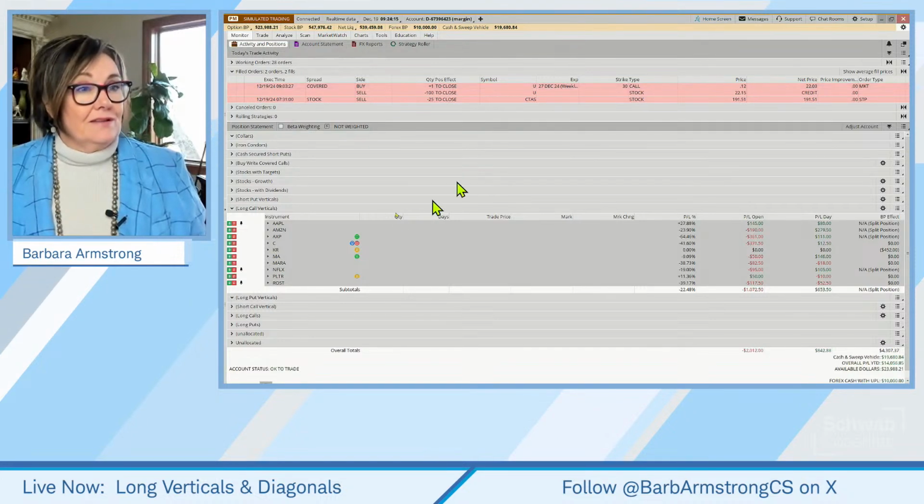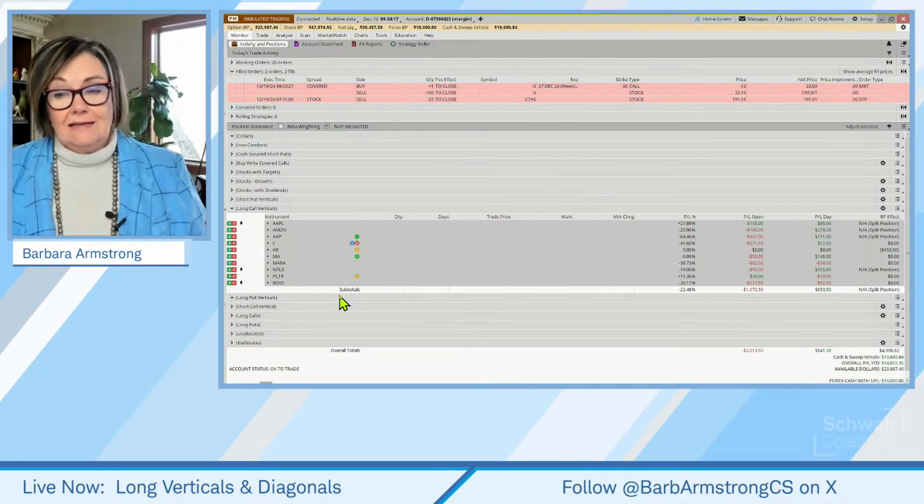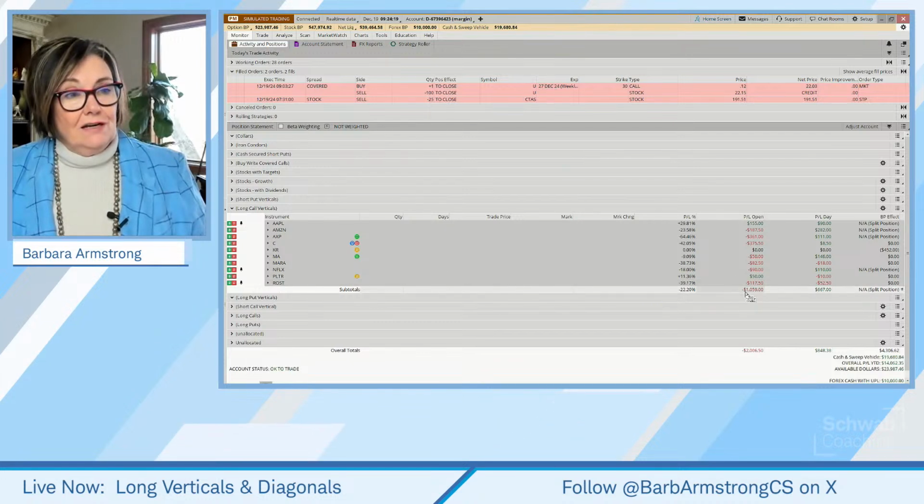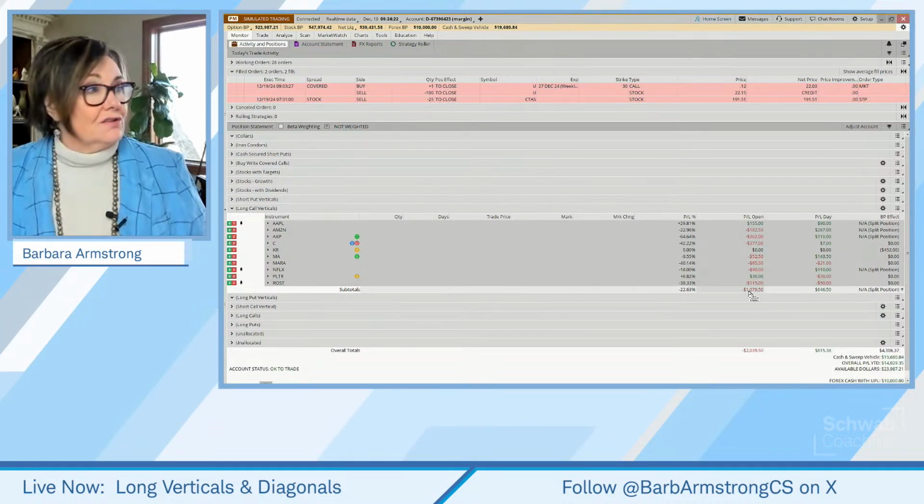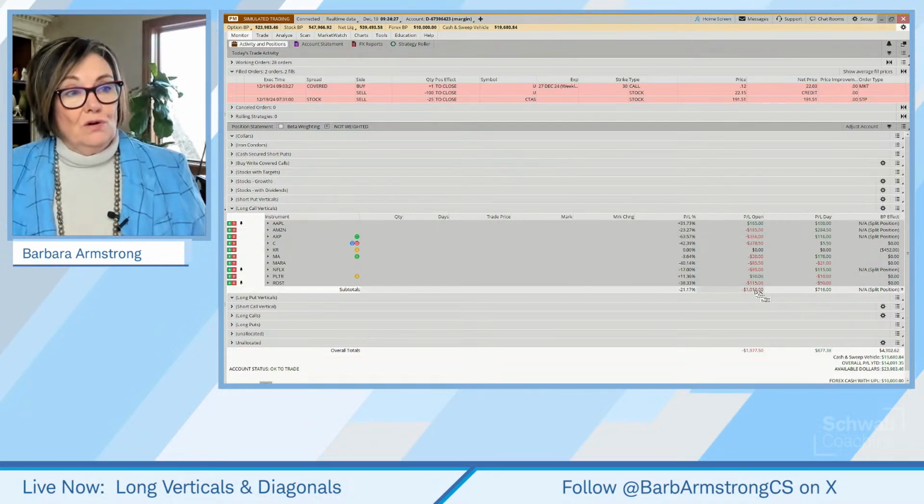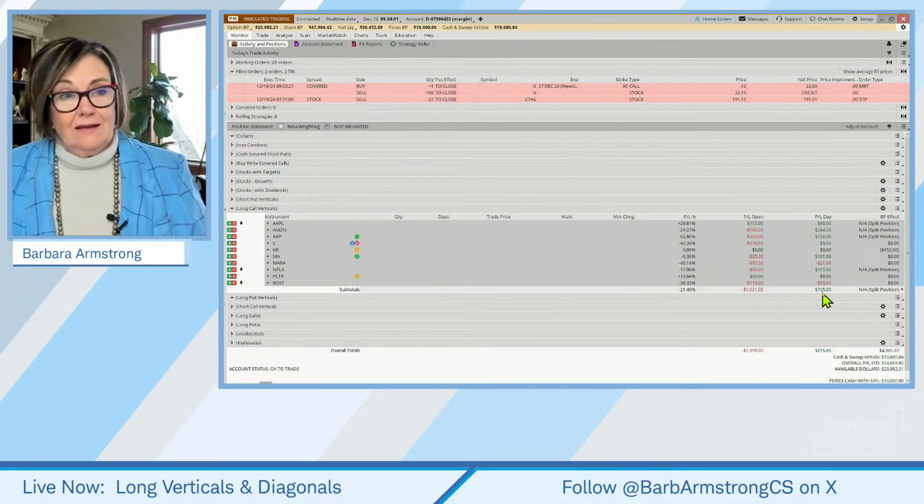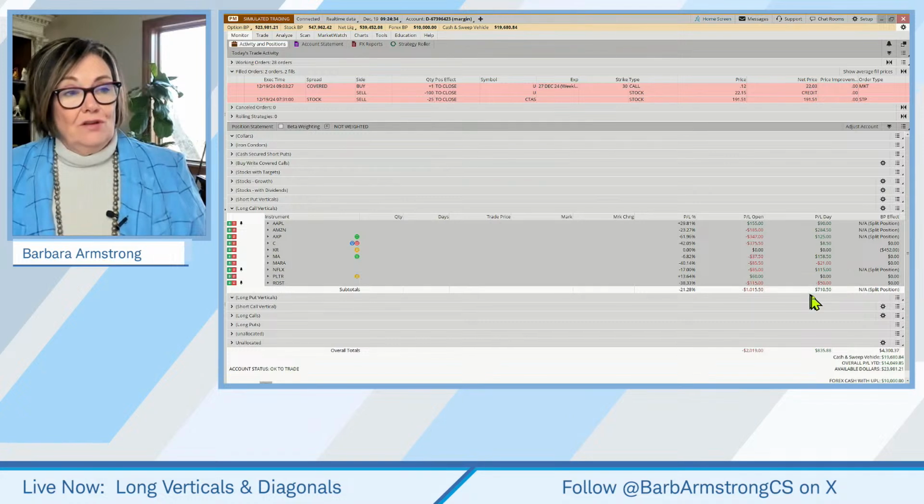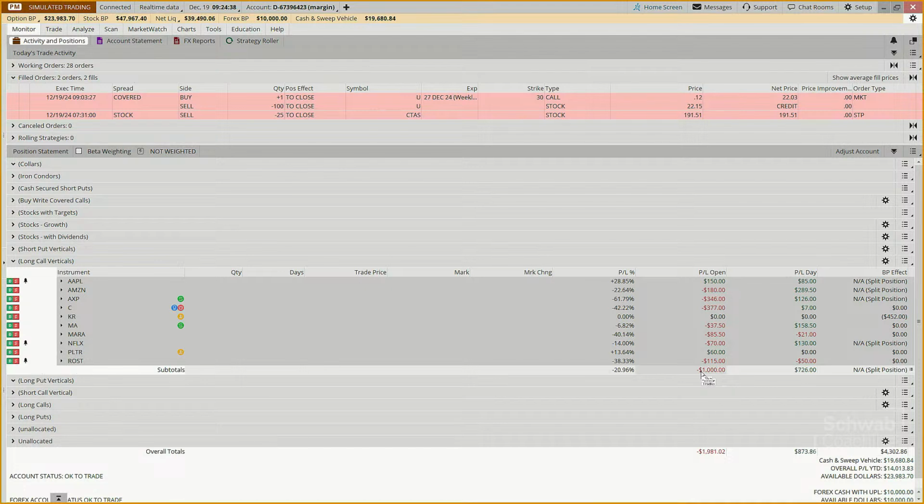Although yesterday was painful, this account was probably down about $3,000. And so here we're now down $1,000 on our long call vertical positions, but we were down when the market opened. We were down 1,700 and something. We've cut that loss from 1,700 to 1,000. And so the only one of these that is in the green at the moment is Apple, and all the others are down.